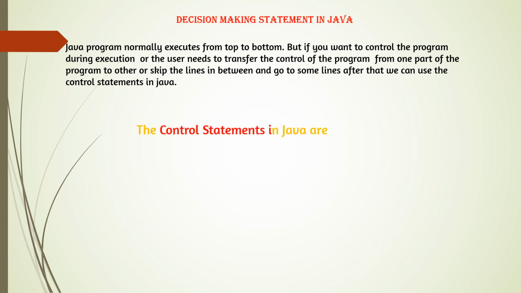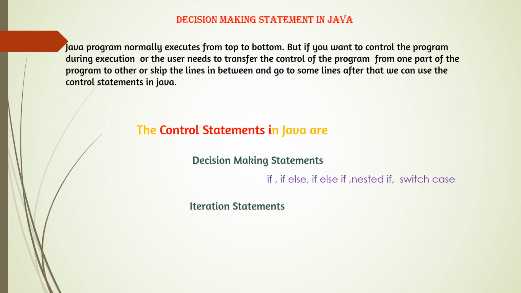The control statements in Java are decision making statements, which contain if else, if else if, nested if and switch case; iteration statements, that is for loop, while loop and do while loop; and jump statements, break, continue and return. By using these control statements, Java can skip the lines in between and go to any line. That means skip the execution and transfer the control of the program from one part to another.